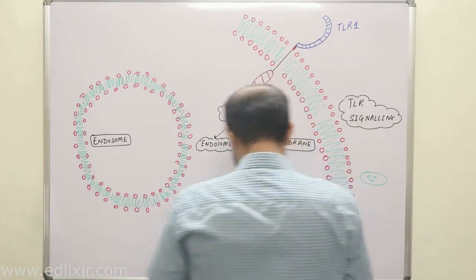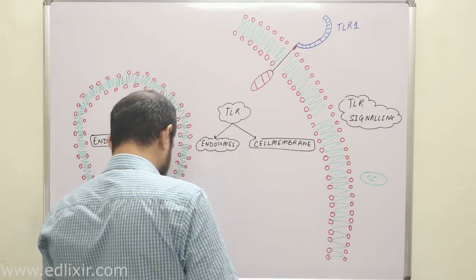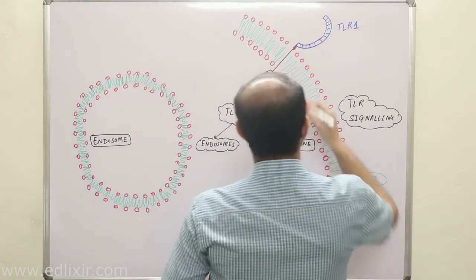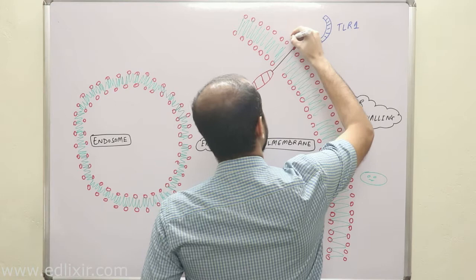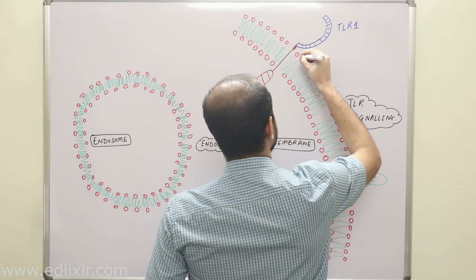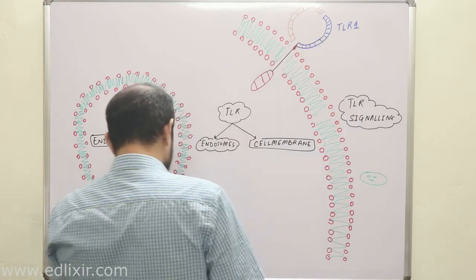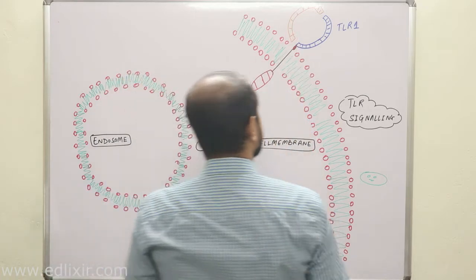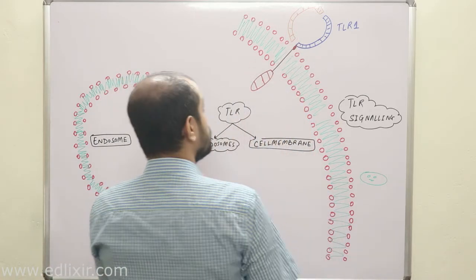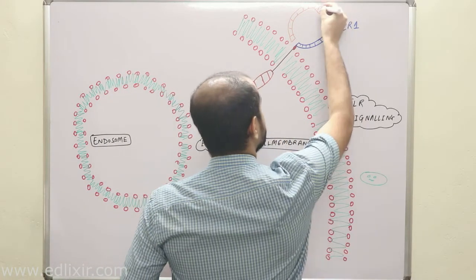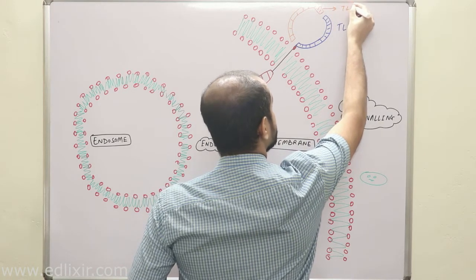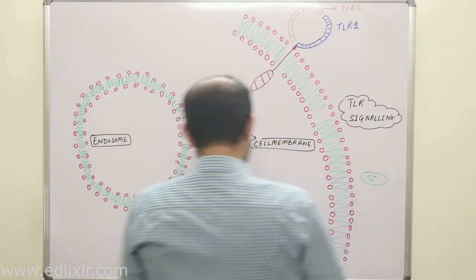Now listen. Now I will be drawing another TLR. You know what is that? I will now be drawing another TLR. So this is the leucine rich repeat of another TLR, that is TLR, suppose, 2. Okay?